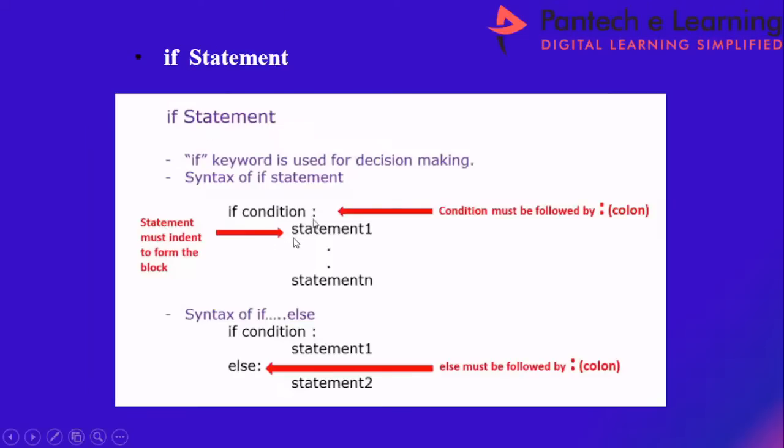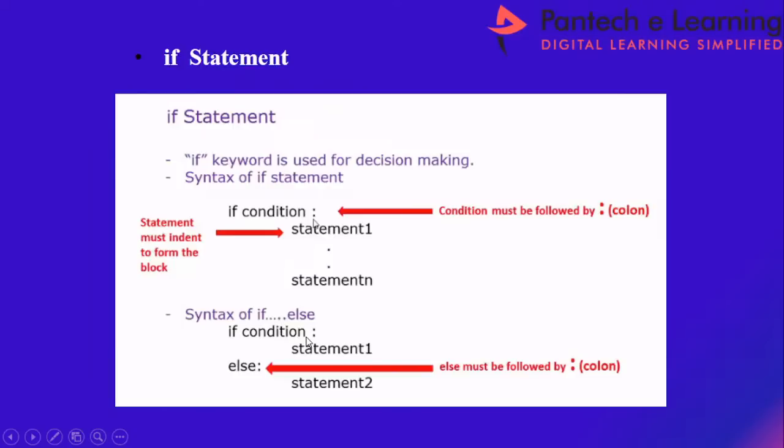So this is the corresponding syntax. If condition colon, I am leaving some indentation followed by the statement block: statement 1, statement 2, up to statement n. This is the simple if statement, and there is an if else condition.